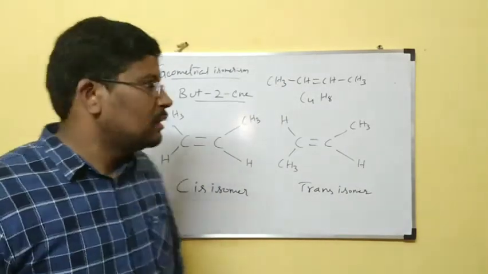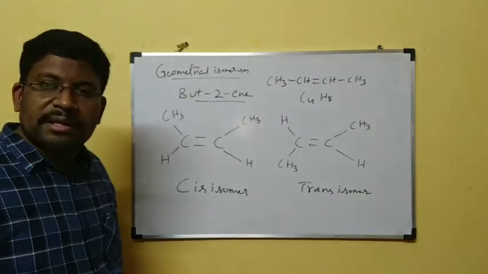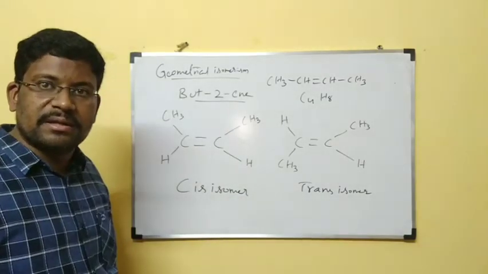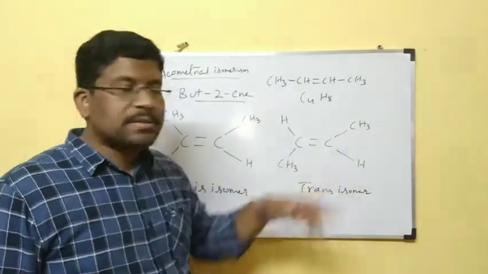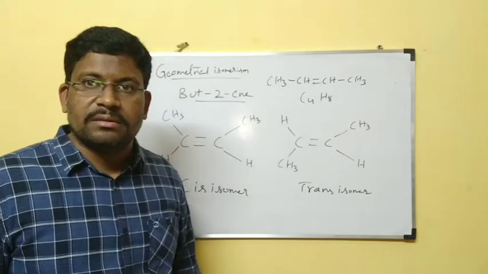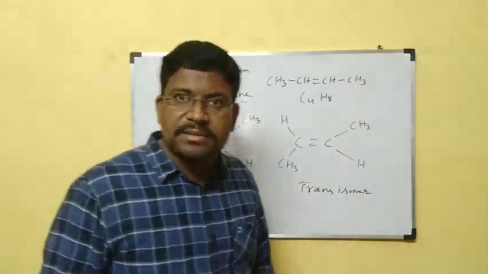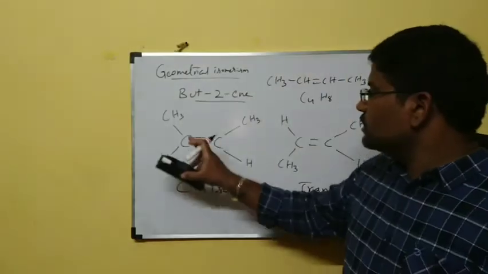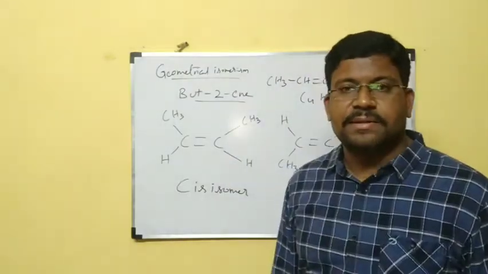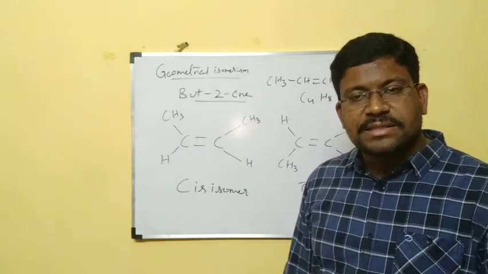When two CH3 groups are present on the same side, that isomer is called the cis isomer. When the CH3 groups are on opposite sides, that is called the trans isomer. Two isomers are present at the same time.